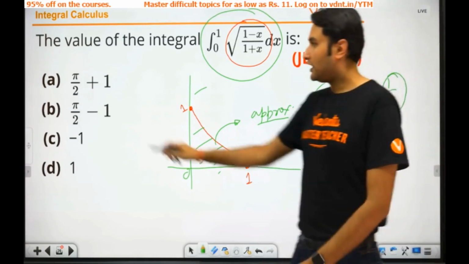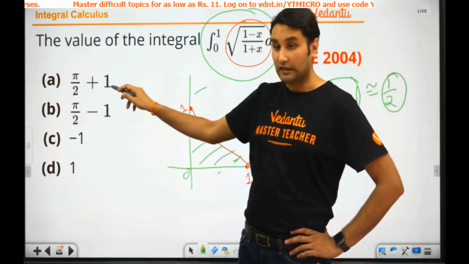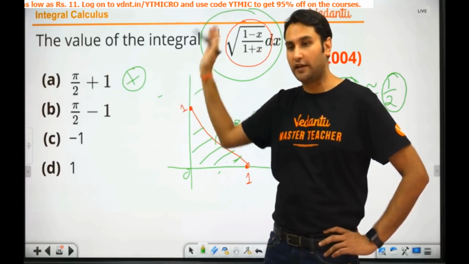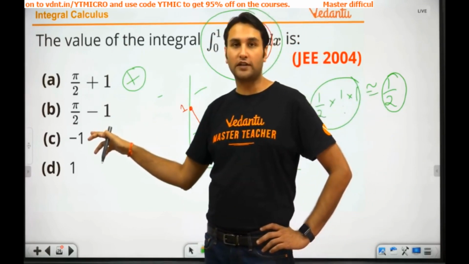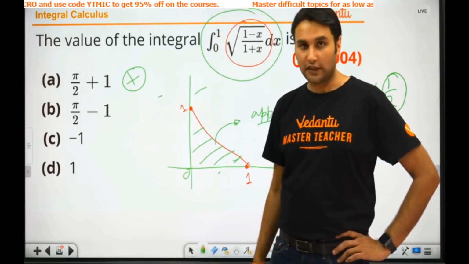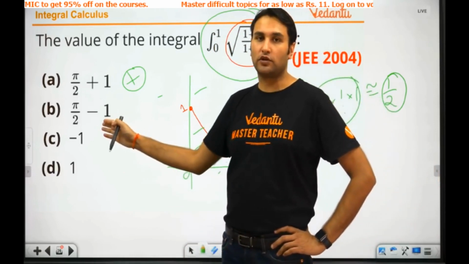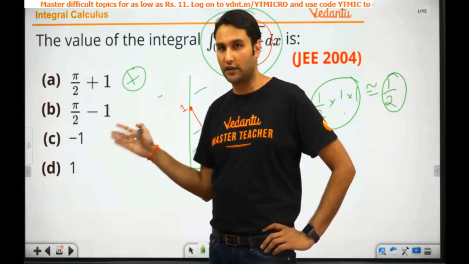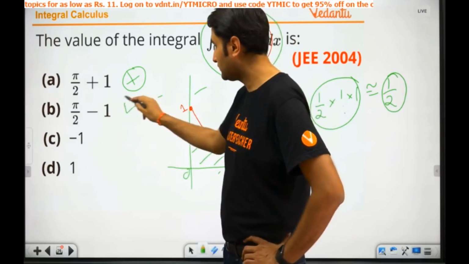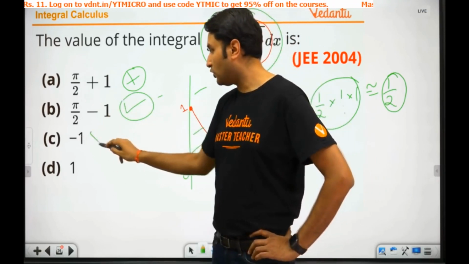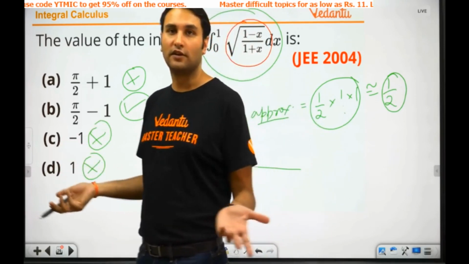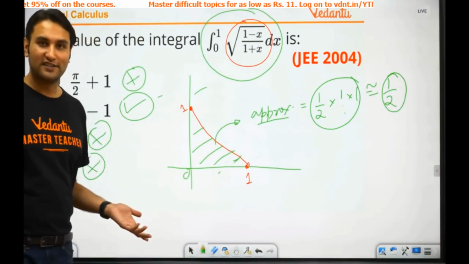Check the option. Pi by 2 plus 1. Half? नहीं रे बाबा. This is 1 plus something. तो 1 से भी बड़ा है. Reject. Pi by 2 minus 1. Yes, कितना होगा pi by 2? Pi by 2 is what? 3 by 2, 1.5, 1.5 minus 1. 0.5 something. Half. Yes, this is the answer. Minus 1 तो हो ही नहीं सकता. 1 reject. That's it. हो गया कि नहीं हो गया?